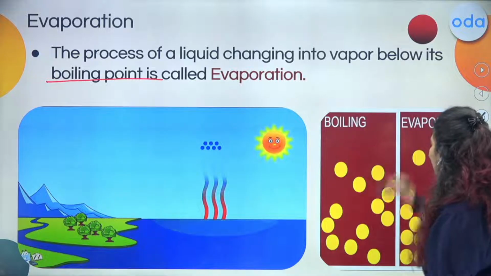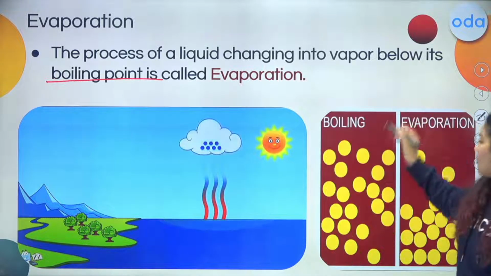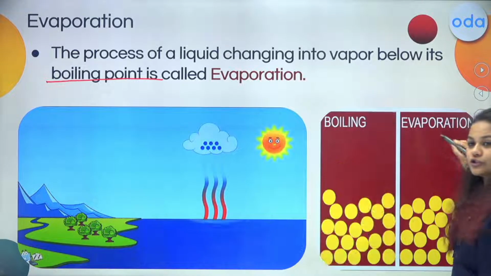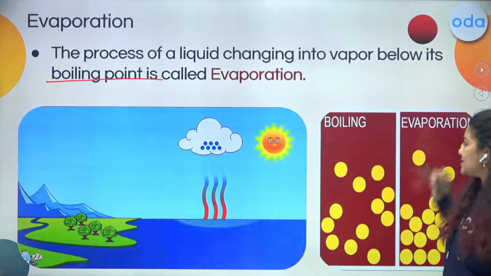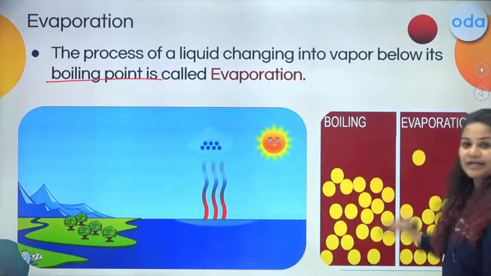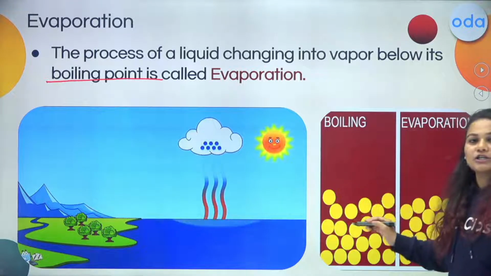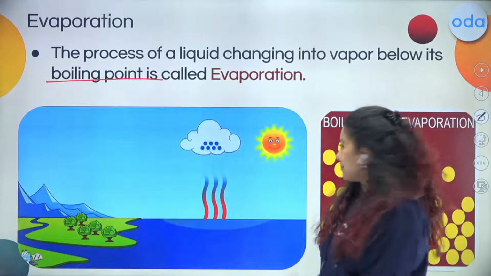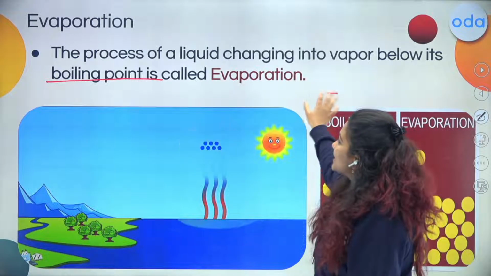Here you can see the difference I have shown you in the form of a GIF. In evaporation, you can see the molecules slowly evaporating from the surface, while in boiling, you can see all the molecules rapidly change into vapor. Correct? So I hope this is clear to you.